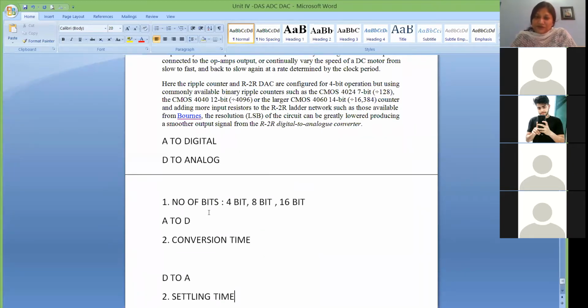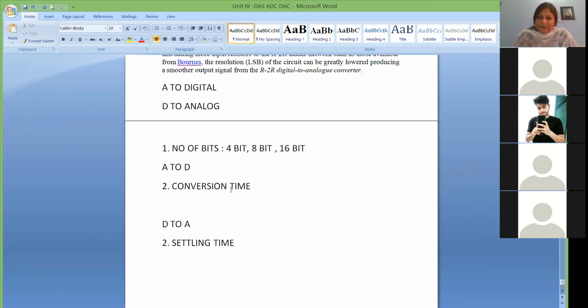So you have to see depending upon your application how much conversion time and settling time you require. Because if you unnecessarily select fast converters which are not required for your application, the cost of the device will increase.